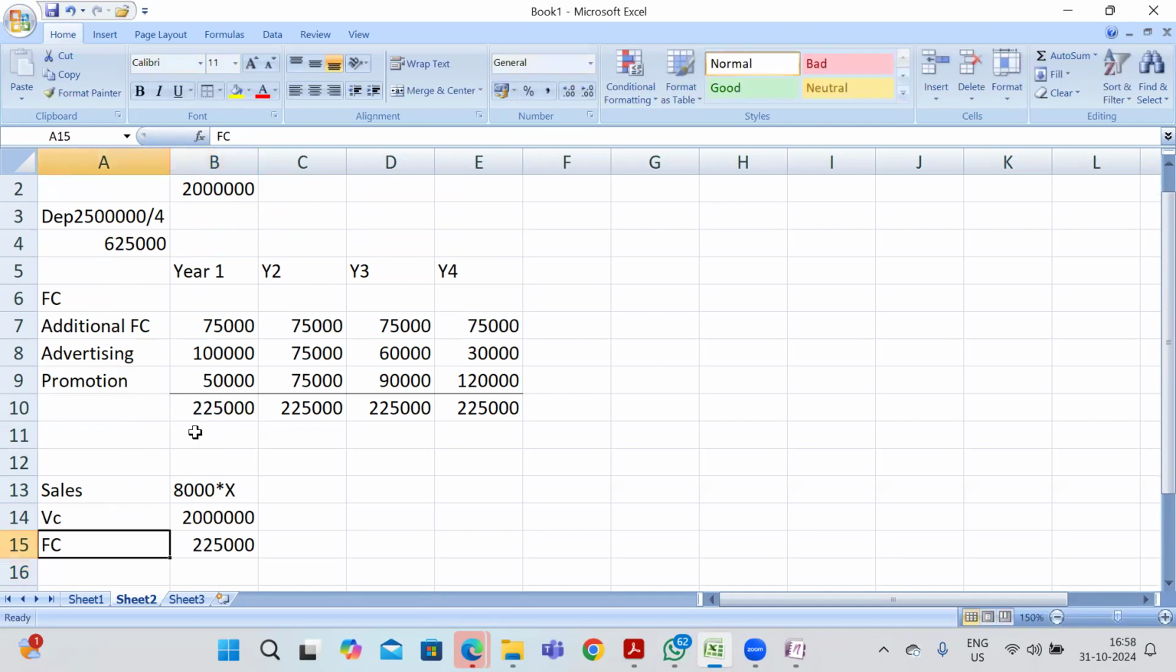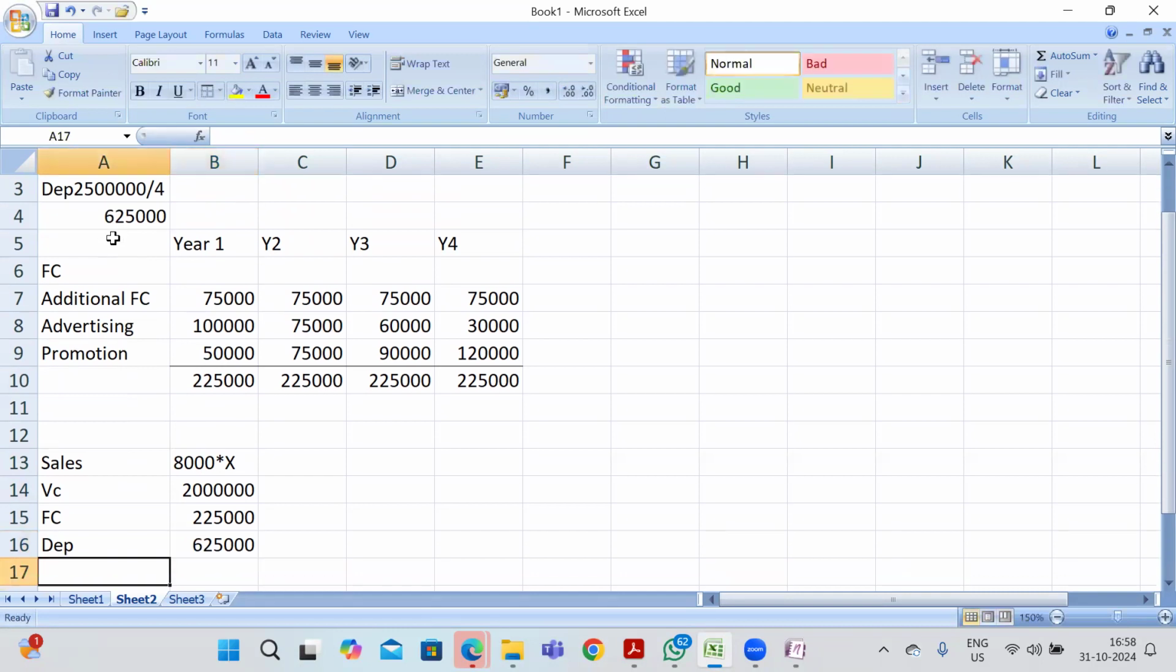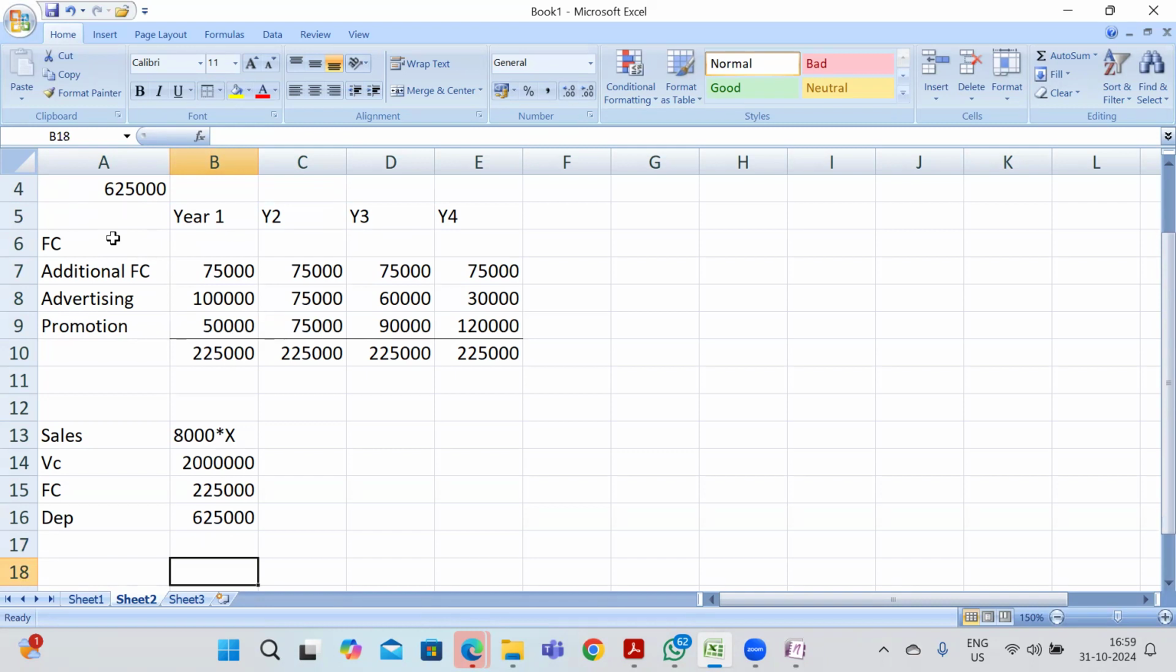My depreciation here is 6,25,000 per annum. Right. So this will be my profit: 8,000 into X minus variable cost minus depreciation minus fixed cost will be my profit. For this, I'm going to pay some tax percentage. Right. What I want to calculate here is the after-tax profit.